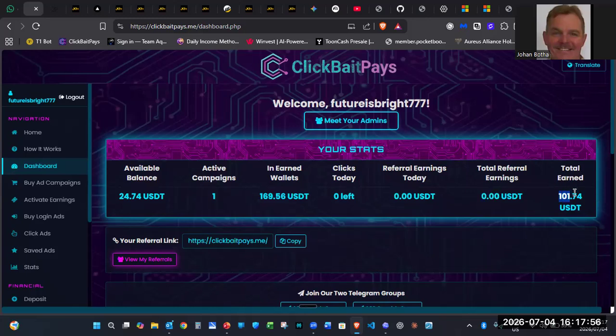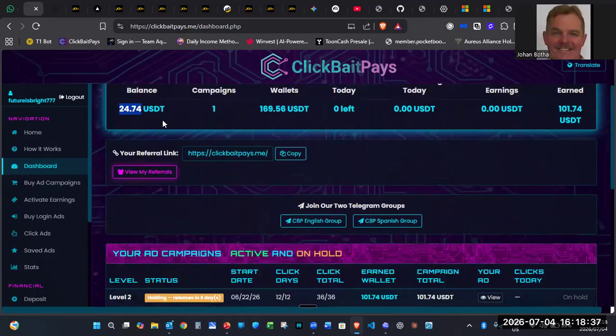Total already earned from the first ad campaign that paid out already. That is what I earned there, 101.74 USDT for the first ad campaign that finished and it completed its 19 days. So it's 12 days plus the seven holding days. It gives you 19 days. After those 19 days, I bought another level 2 ad campaign from those funds. This is the balance that remained. Right, so this money you can withdraw it, you can sponsor somebody, you can buy another ad package. It all depends on yourself.